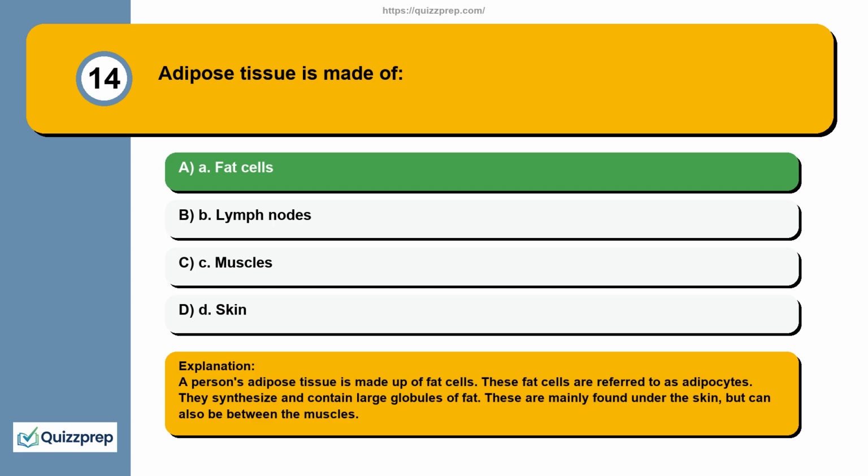A person's adipose tissue is made up of fat cells. These fat cells are referred to as adipocytes. They synthesize and contain large globules of fat. These are mainly found under the skin, but can also be between the muscles.